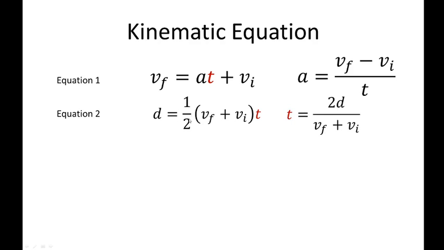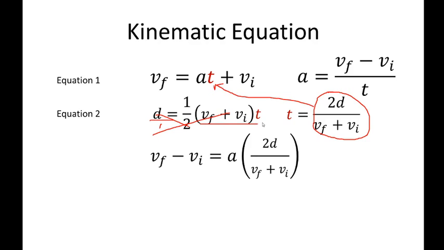So simply cross multiply. That's why it is 2d, because we cross multiply distance and 2, and then the denominator of distance times vf plus vi, and then dividing both sides by vf plus vi, we arrive at this equation. The time is equal to 2d over vf plus vi. Okay, so we will now substitute this formula into that equation right there. You follow?